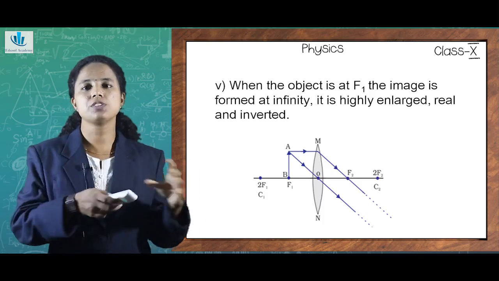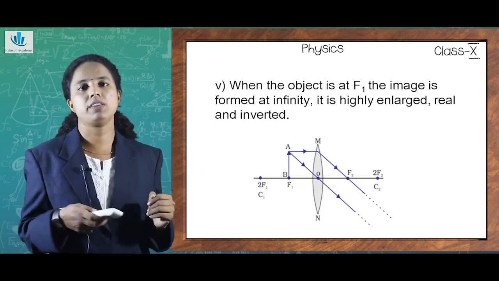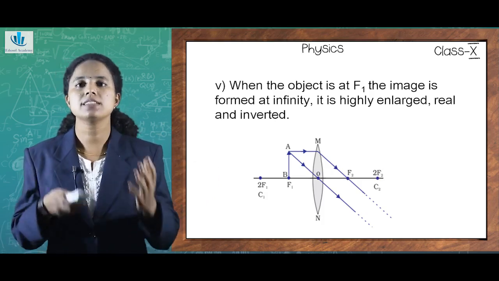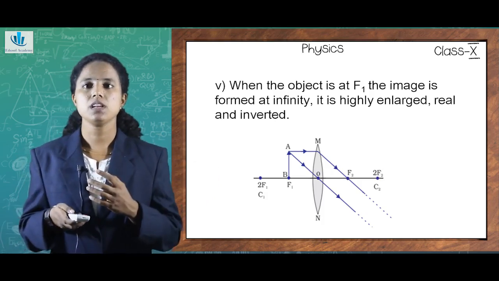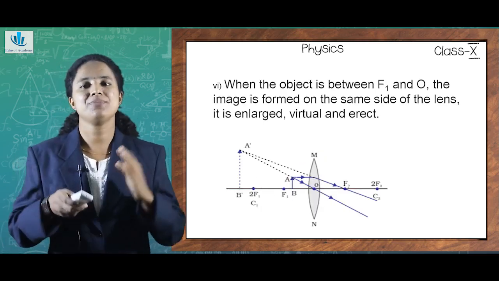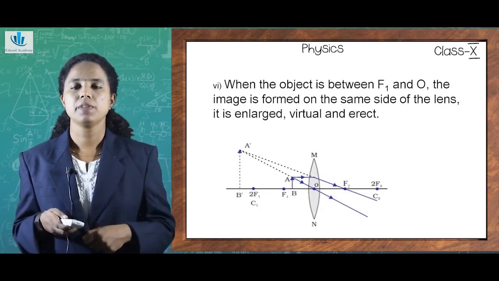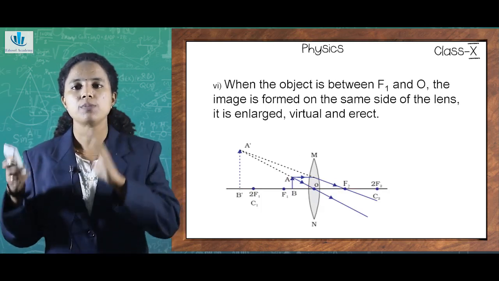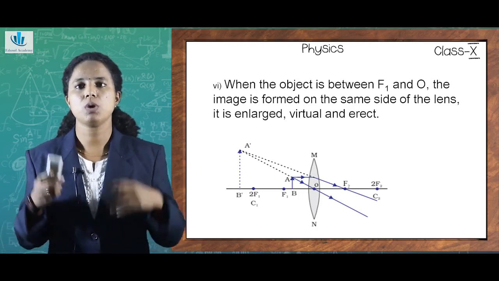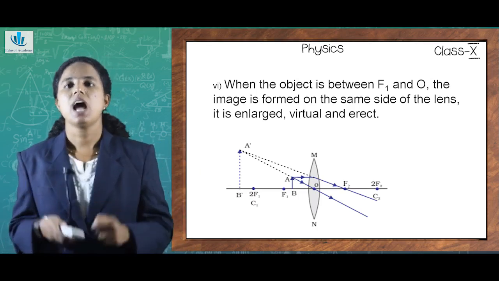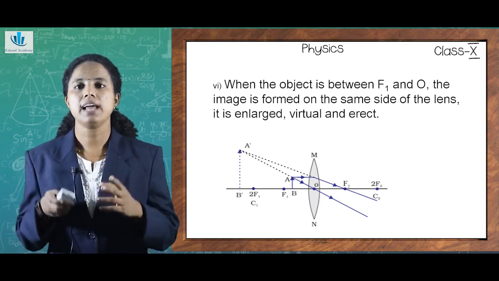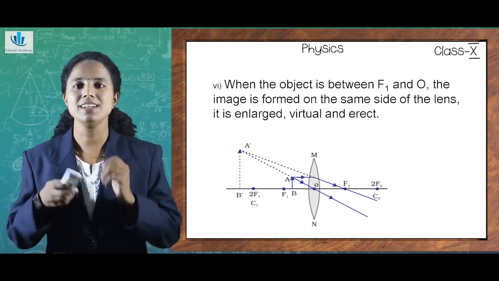So from all these positions of the object, you can infer that the image was formed as real and inverted, but only the size differed. So the sixth and final position has a slightly different change from the others. For all the others, the object was kept at one side of the lens and the image was formed on the other side. But what about this case? You can see, I place my object AB in between F1 and the center of the lens, the optical center.